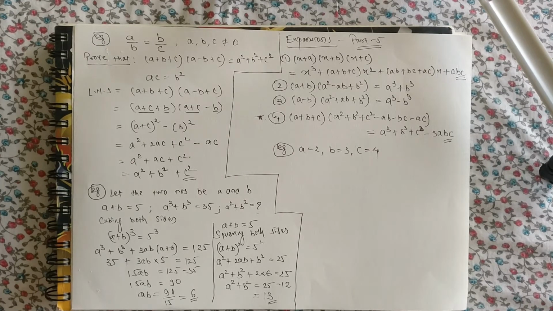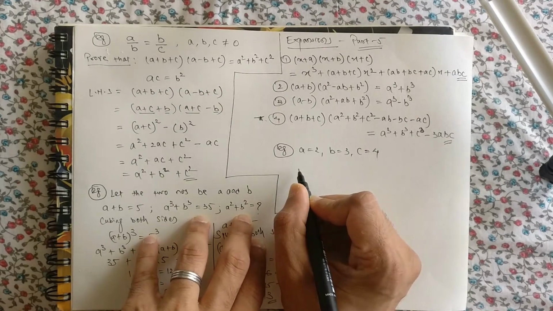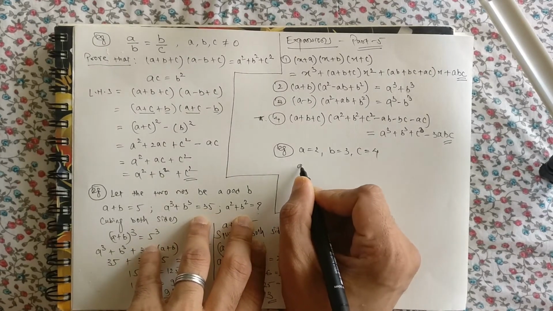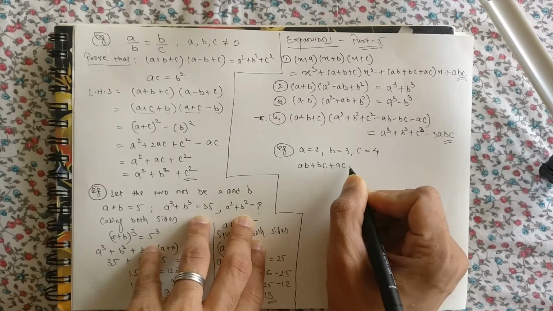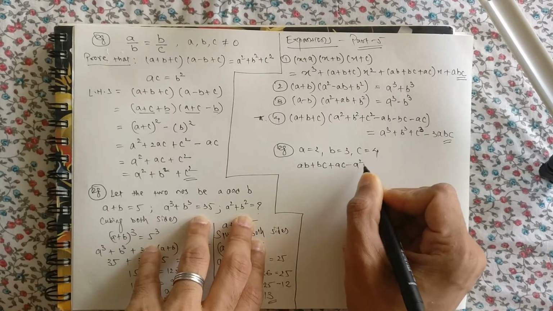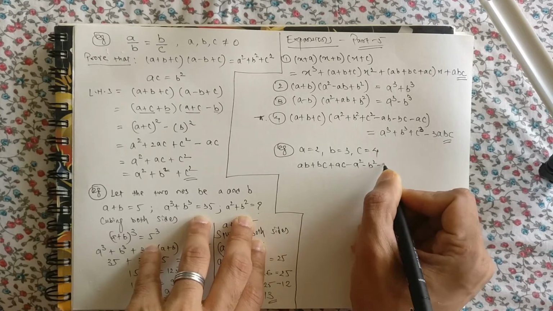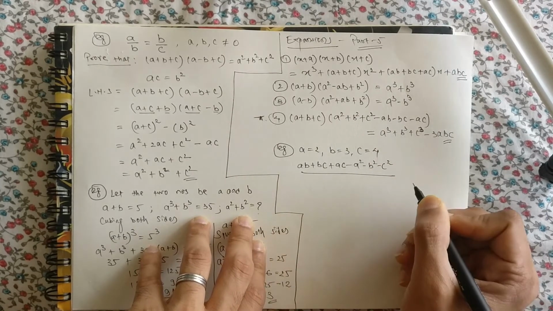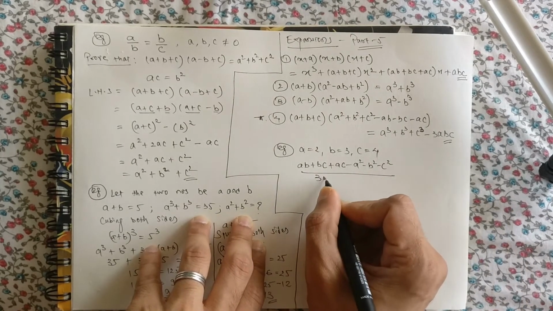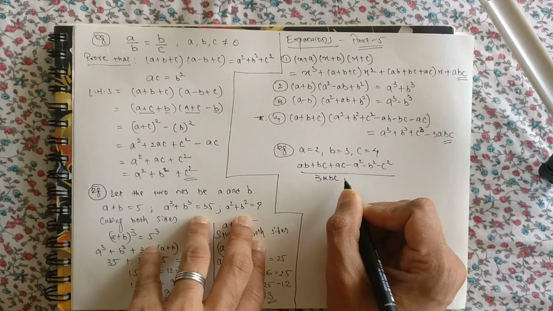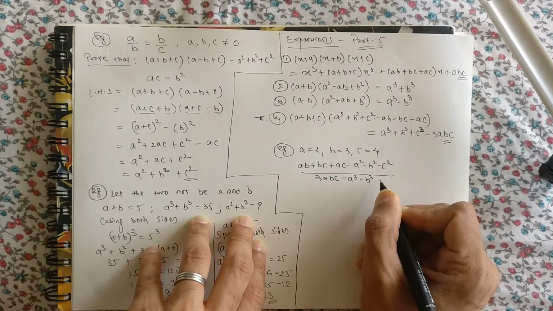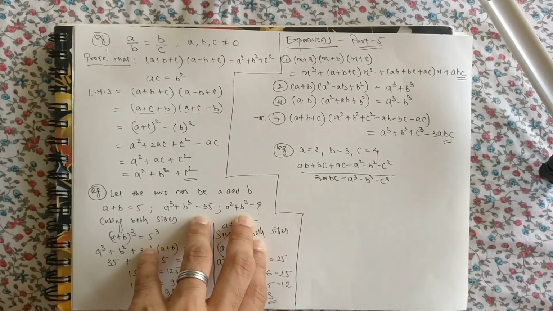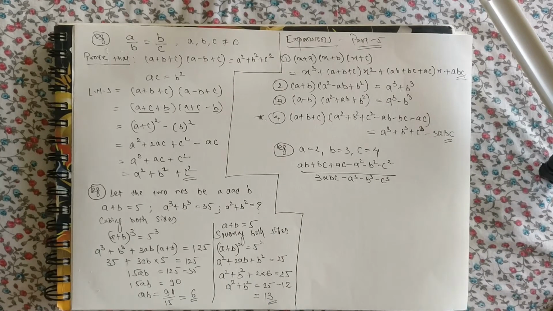What we need to find is the value of (ab plus bc plus ac minus a square minus b square minus c square) the whole upon (3abc minus a cube minus b cube minus c cube) using a suitable identity.